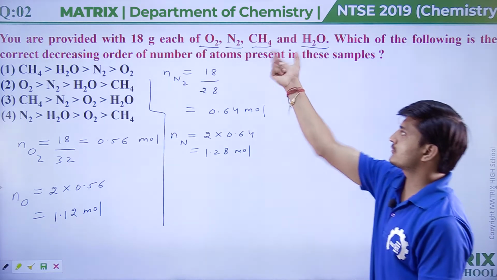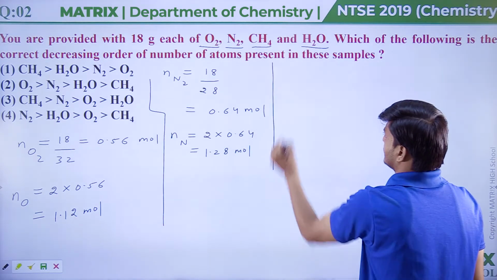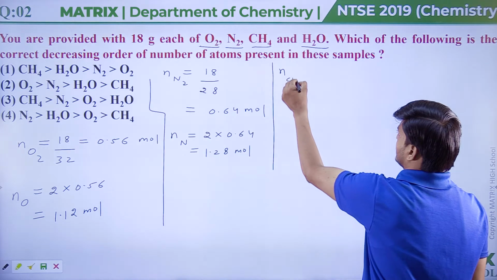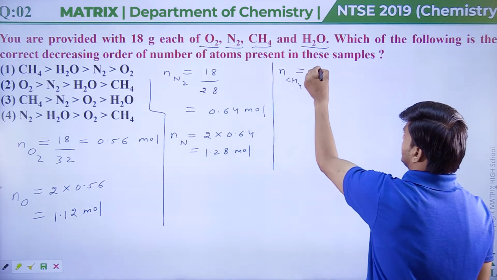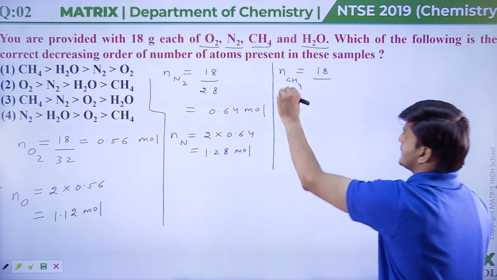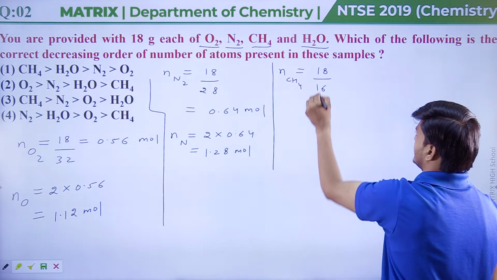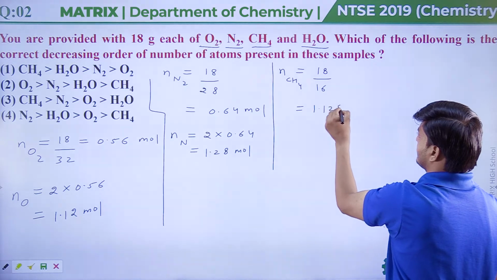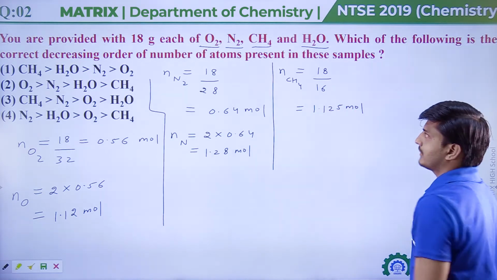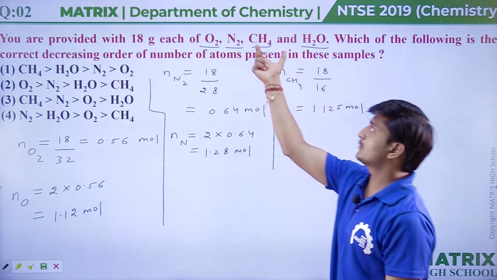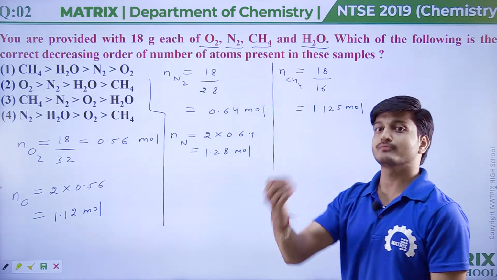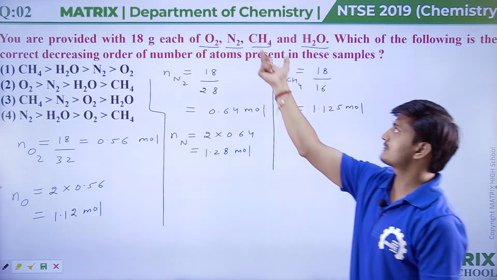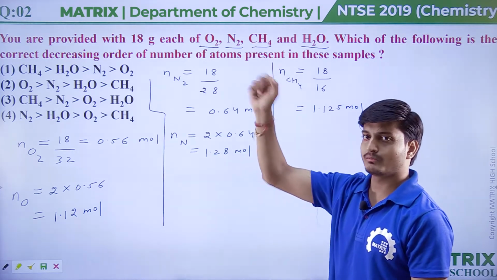Now we will find moles of CH4. Mass upon molar mass: mass is 18 gram and molar mass of CH4 is 16. So we get moles of CH4 as 1.125 moles. But 1 mole of CH4 has 5 moles of atoms.